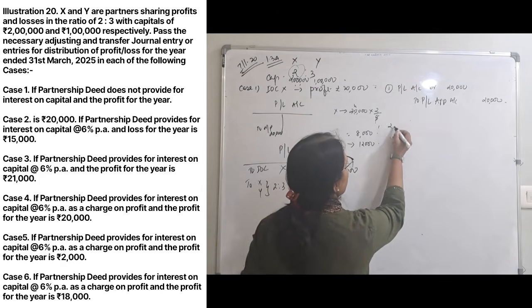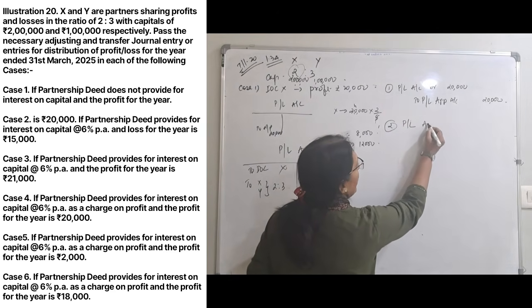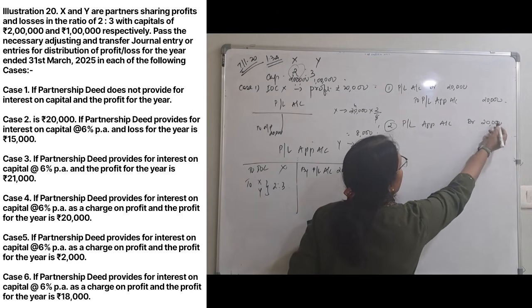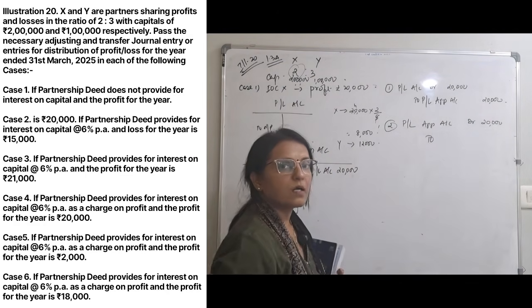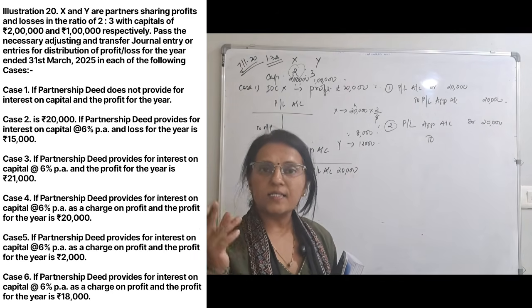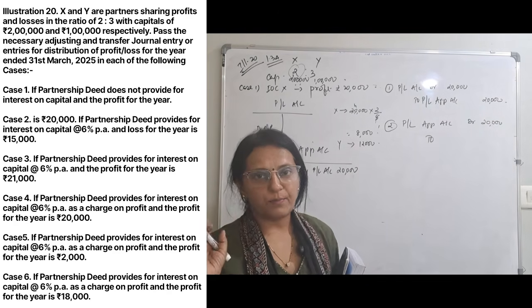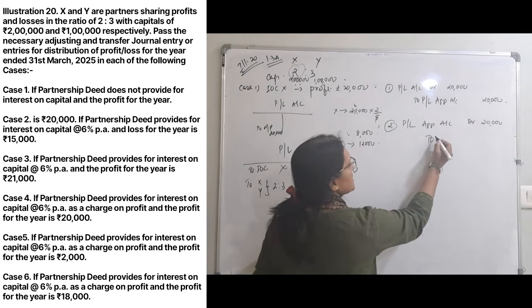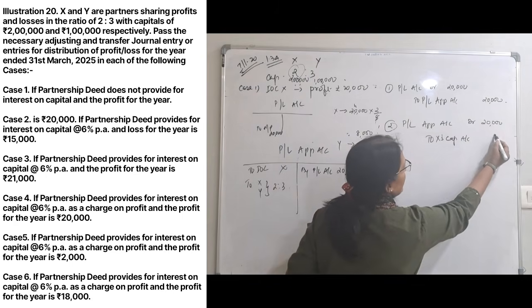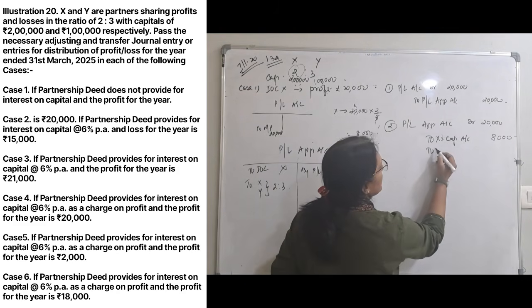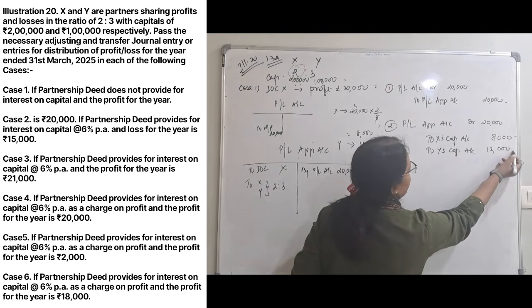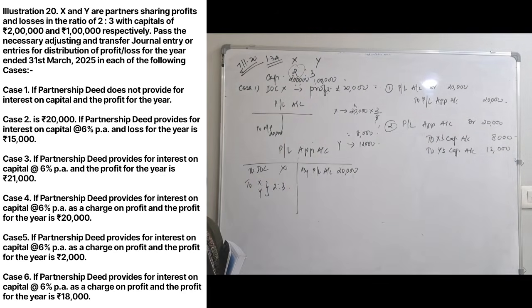Second journal entry over here is profit and loss appropriation account debit 20,000. We credit partners' capital account because their capital is increasing. Whenever the capital increases, we credit. It decreases, we debit. So here it is increasing. X's capital account, Y's capital account. We have seen X will get 8,000 and Y's capital account, he will get 12,000. Perfect.